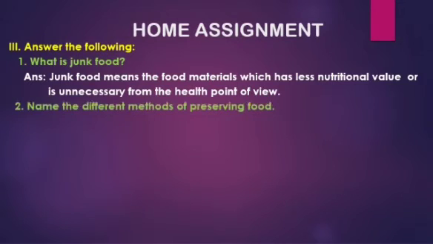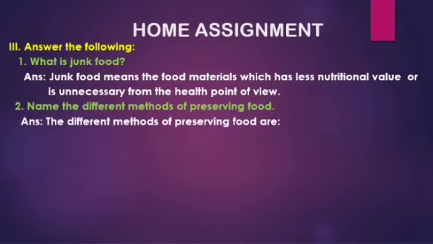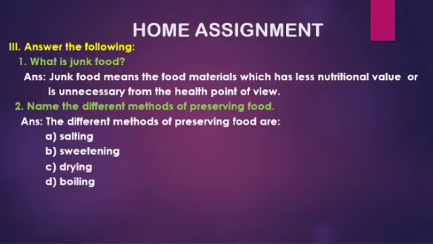Question 2. Name the different methods of preserving food. Answer. The different methods of preserving food are salting, sweetening, drying, boiling, canning, and refrigerating.